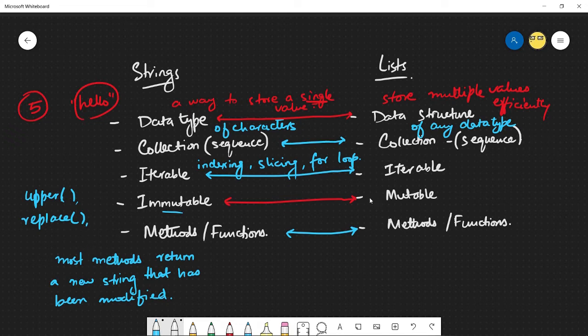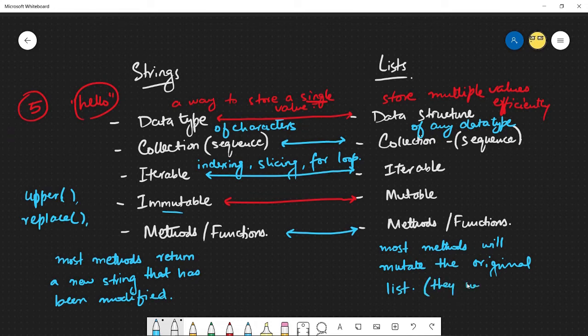But with lists, most methods will mutate the original list, and so they won't return anything.